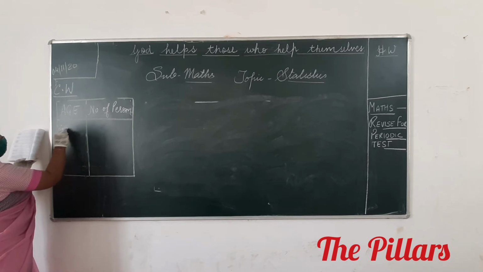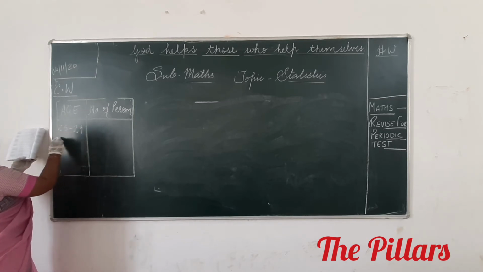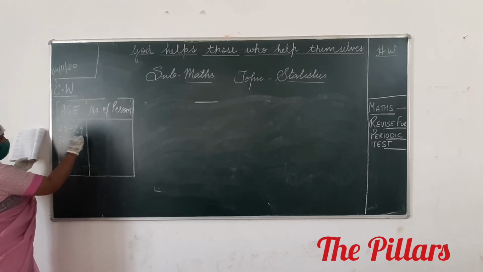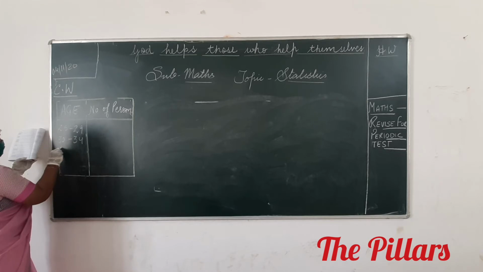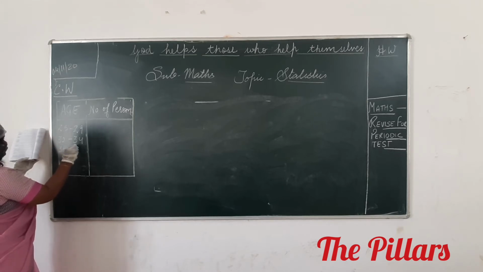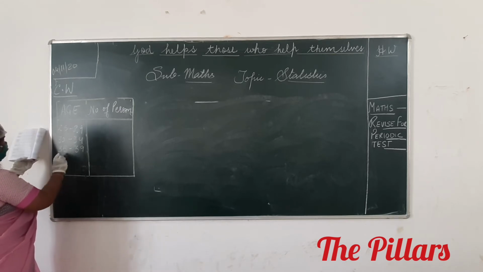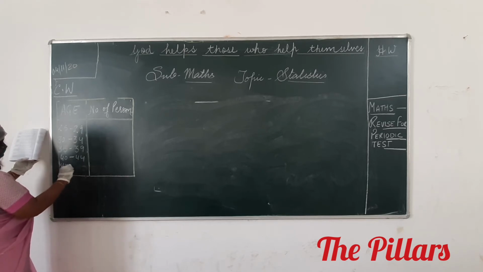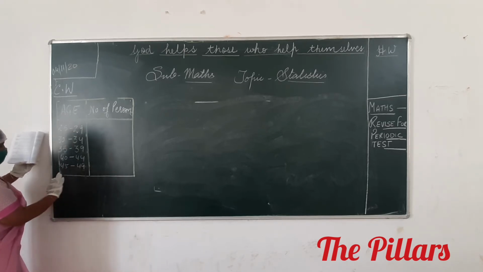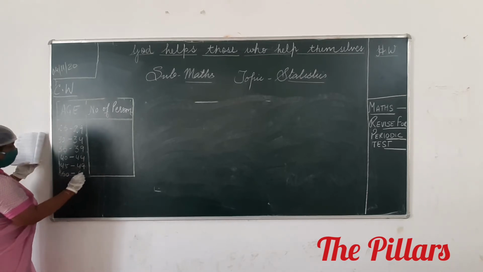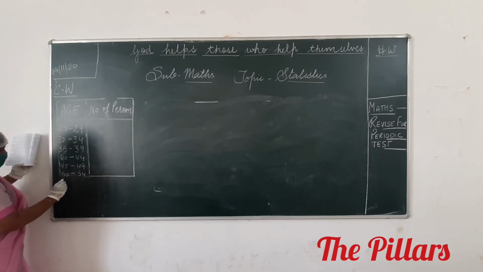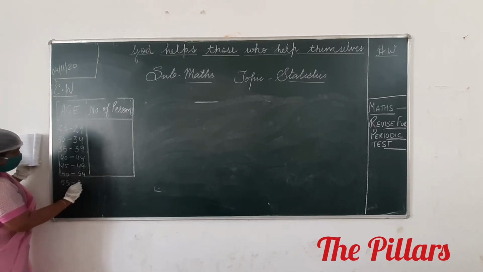25 to 29, and 30 to 34, 35 to 39, no, 40 to 44, and 45 to 49, 50 to 54, and 55 to 59.